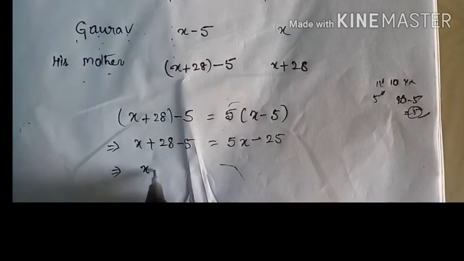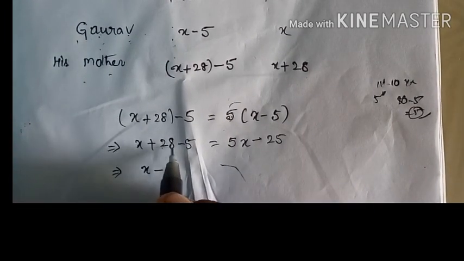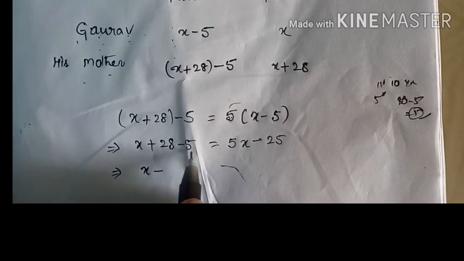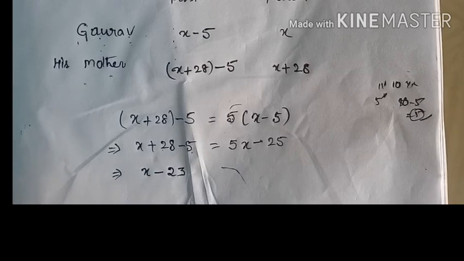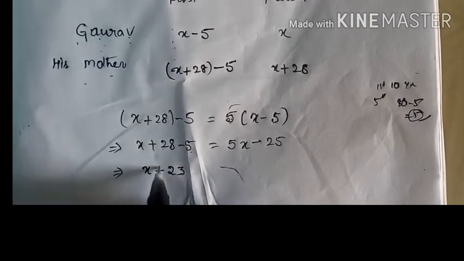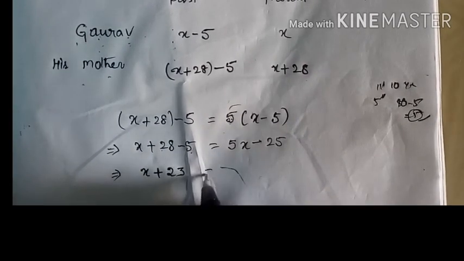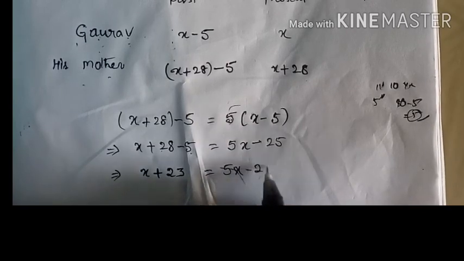We have to take another step. That means plus 28 minus 5. Plus 28 minus 5 is equal to 23. Clear? Plus 23 is equal to 5x minus 25.